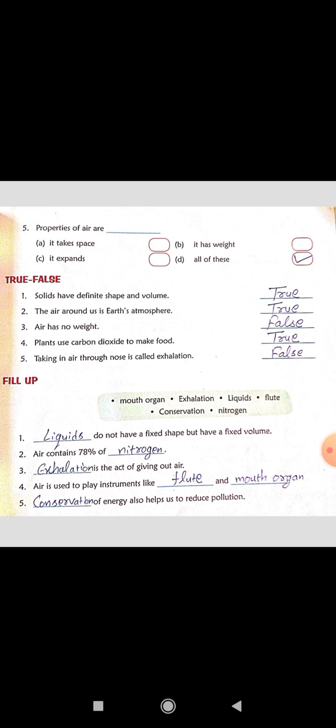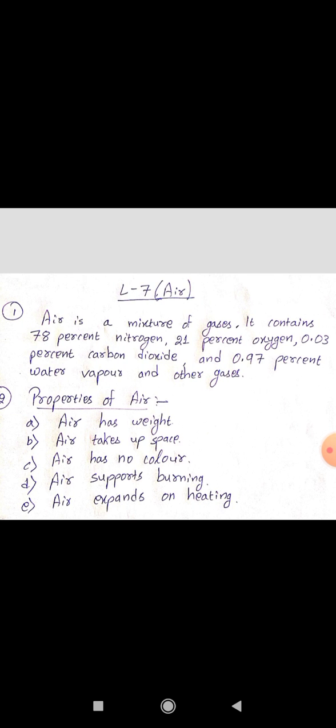Then fill in the blanks. Question number 1. Liquids do not have a fixed shape but have a fixed volume. See children, in that box answers are given. From there you have to write it. So question number 1 answer is liquids. Air contains 78% of nitrogen. Then exhalation is the act of giving out of air. Air is used to play instruments like flute and mouth organ. Then children, conservation of energy also helps us to reduce pollution. Okay? Then we will come to the question answer part.